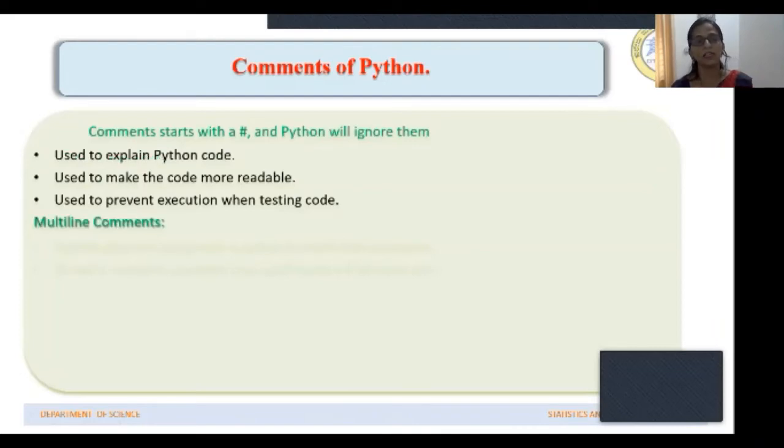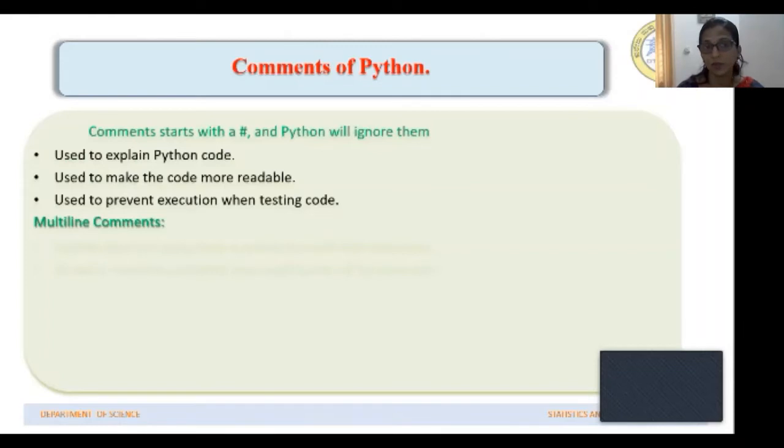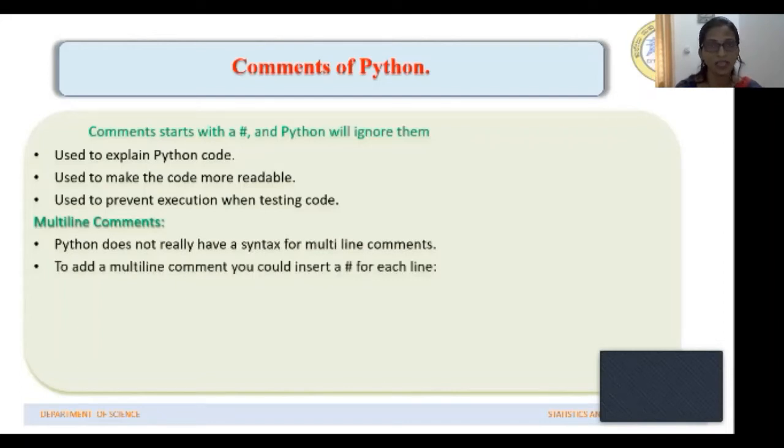Then multi-line comments. Single line comments use ಮಾಡಬೇಕಂತಿಲ್ಲ. You can use multi-line comments in Python also, but there is no separate syntax for writing multi-line comments in Python. You can use hash symbol at the beginning of every line what you write to make it a multi-line comment.